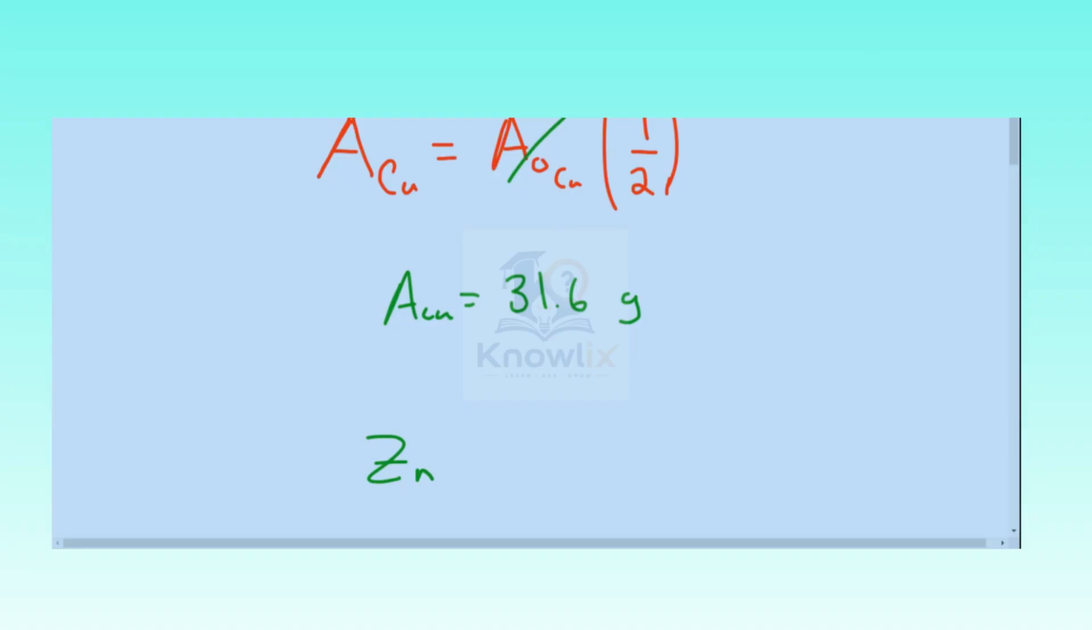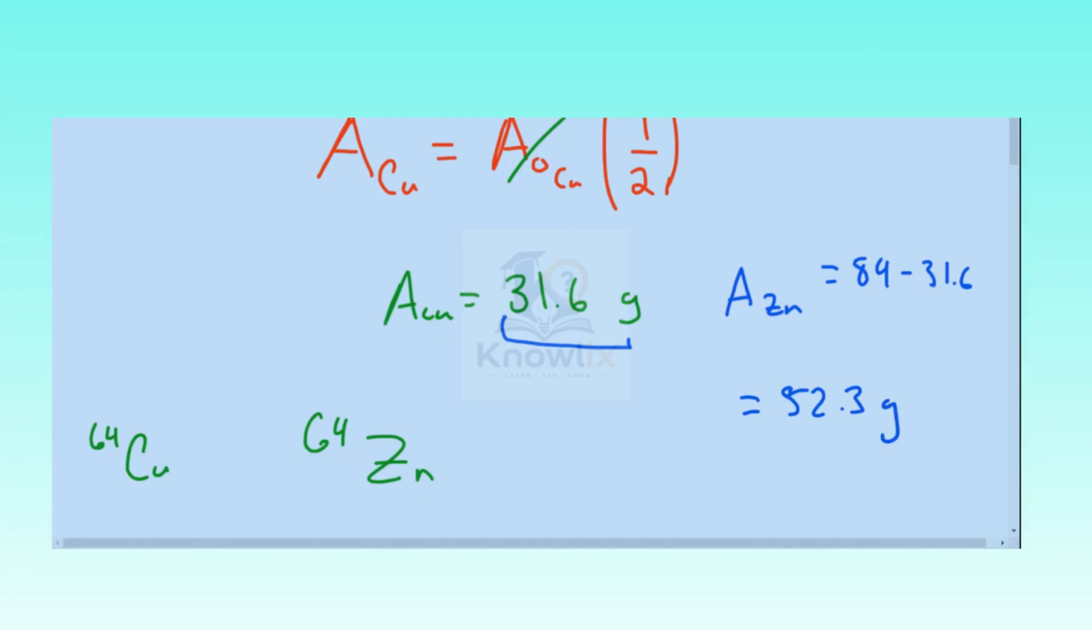Now, the thing that makes this problem a little bit easier is that we have zinc 64 and copper 64. They have the same mass, and so we don't have to do a mole-to-mole relationship. We can actually see that the amount of mass is going to stay the same. And so if we have this amount of copper, the amount of zinc, A was just standing for amount, by the way, is going to be equal to the initial amount of copper, which is 84, minus this 31.6, and we're going to find that we have then at the end 52.3 grams of zinc.